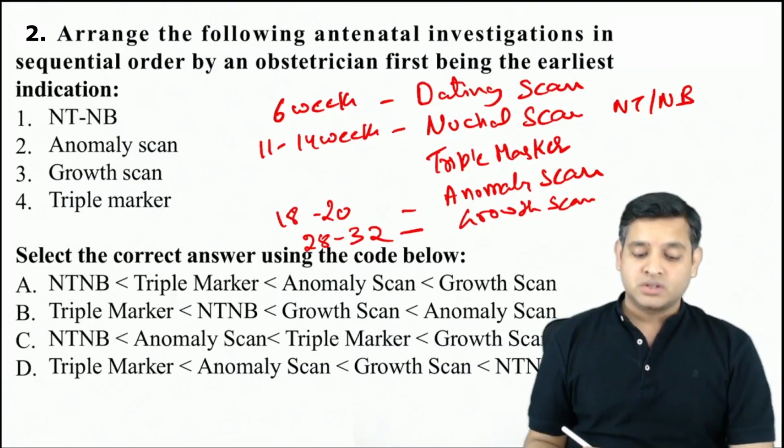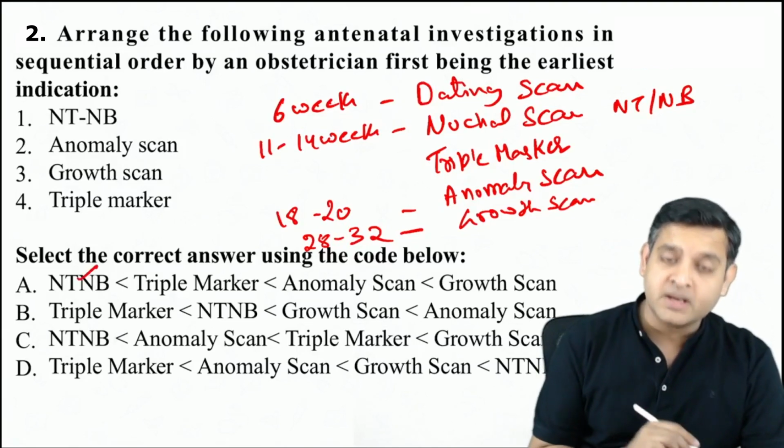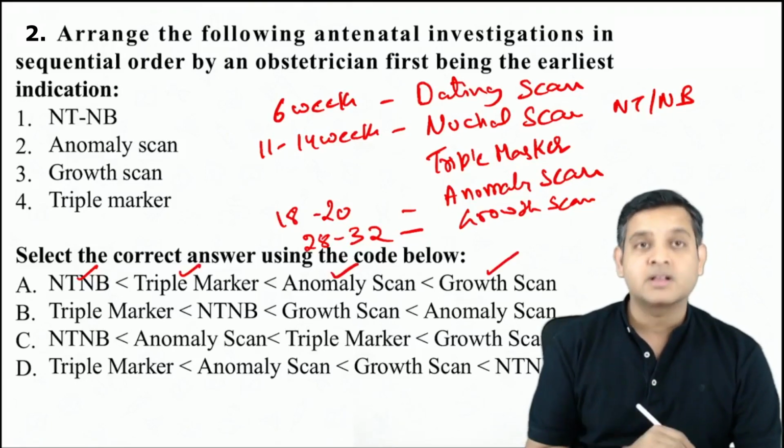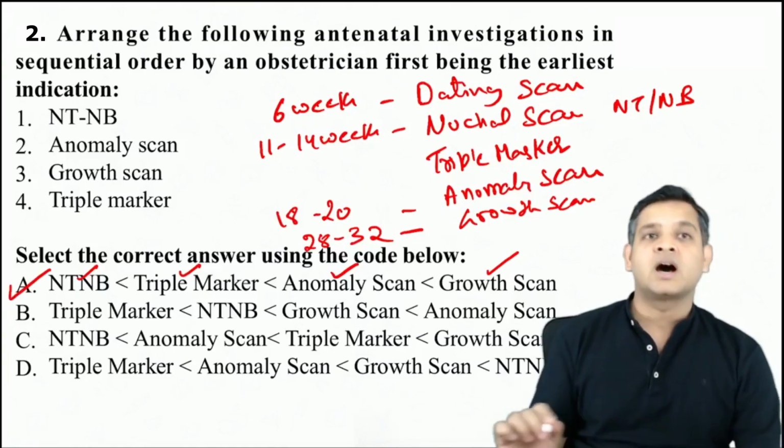So we look at the options. The first scan that is done is NT-NB, then triple marker, then anomaly scan, and then growth scan. And this is the answer for the question.